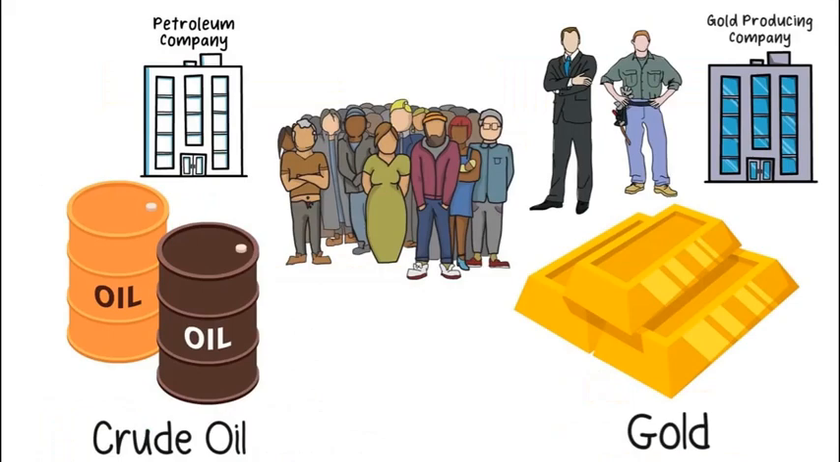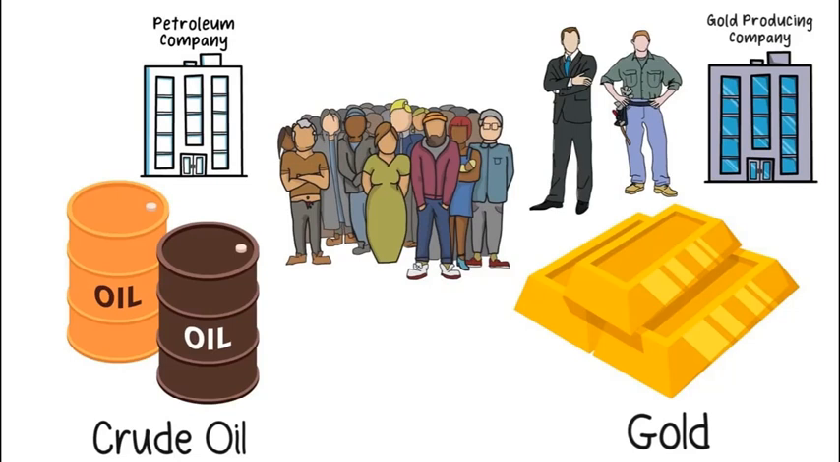So in which commodities do people usually trade? People usually trade in crude oil and in gold. Those who trade in gold are usually the gold producing companies, because they will have a good knowledge about the supply and demand conditions of gold, which affect the gold prices. That is why gold producing companies usually trade in gold.